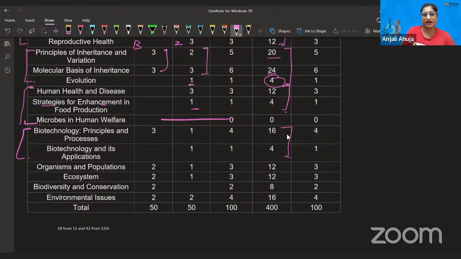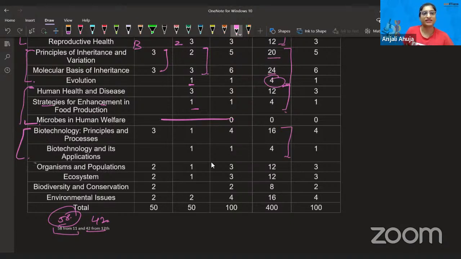Actually, I have written it here also that from 11th class, 58 questions and from 12th class, 42 questions. So that was a nice segregation I found. Anyways, let me just confirm it. I made my calculation on my screen also. Let me check the marks of the 12th questions once. Just a second. Correct. 42. 42 count is correct.